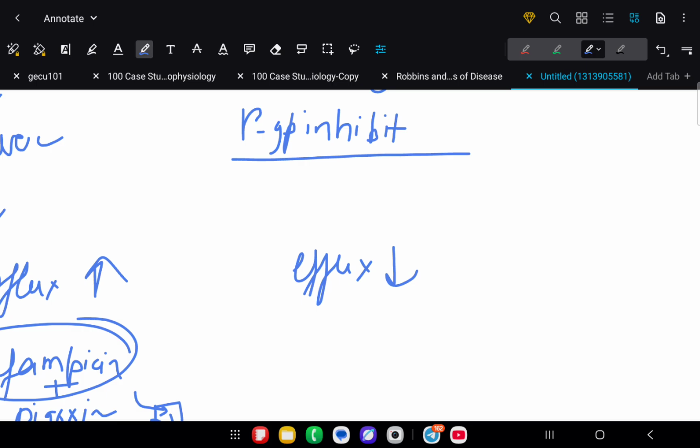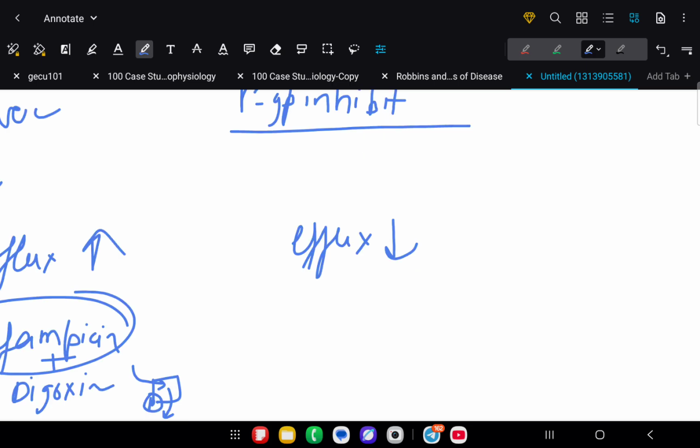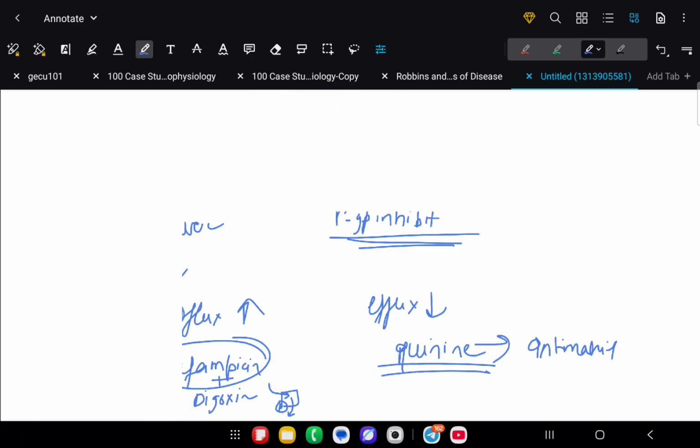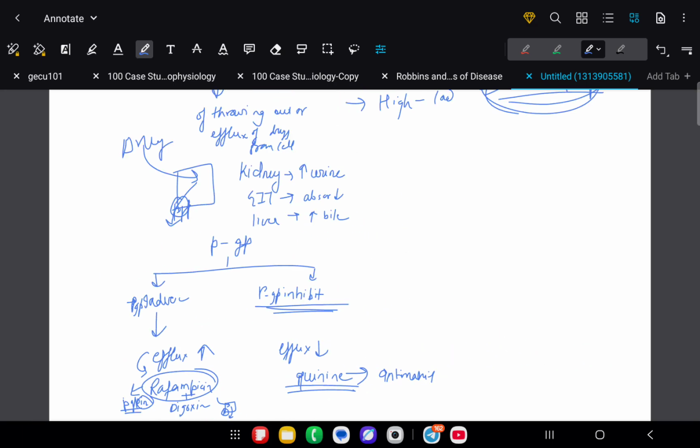Same thing for the PGP inhibitor. Let's take the example of quinine. This will inhibit the effect of PGP, and if any drug is given with it, it will create toxicity which may cause arrhythmia. Quinine is an anti-malarial drug. This is the function of PGP.